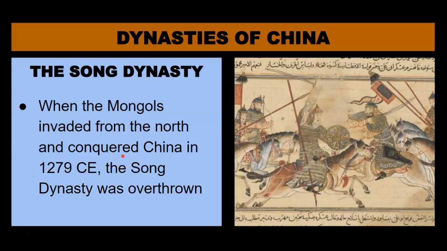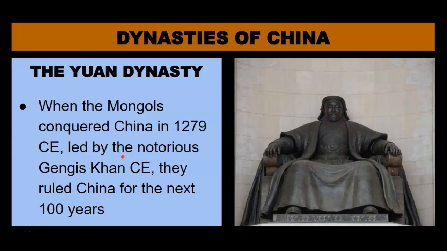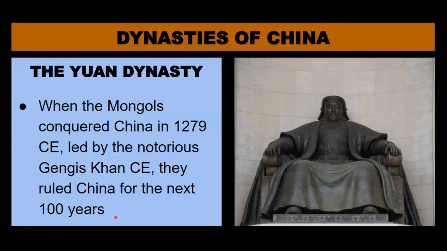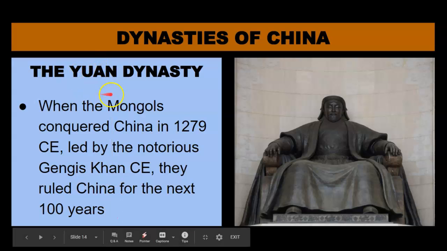So that introduces our next dynasty, the Yuan dynasty, which started in 1279 when the Mongols conquered China, led by the notorious Genghis Khan. This is Mr. Khan right here. They ruled China for the next 100 years. So the Mongols, outsiders, defeating China and ruling as outsiders for 100 years under the Yuan dynasty.